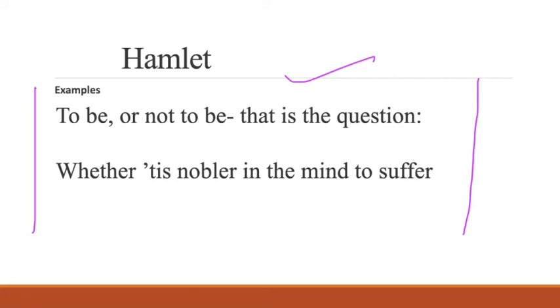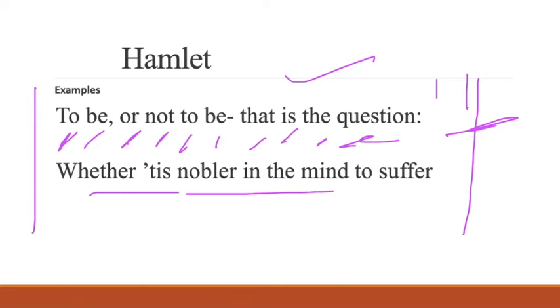Iambic means there must be the pattern of unstressed and stressed syllables. So you can count the syllables here to find out whether this is pentameter or not. Now, we have 11 syllables here in the first line, but in the second line you will find nine.